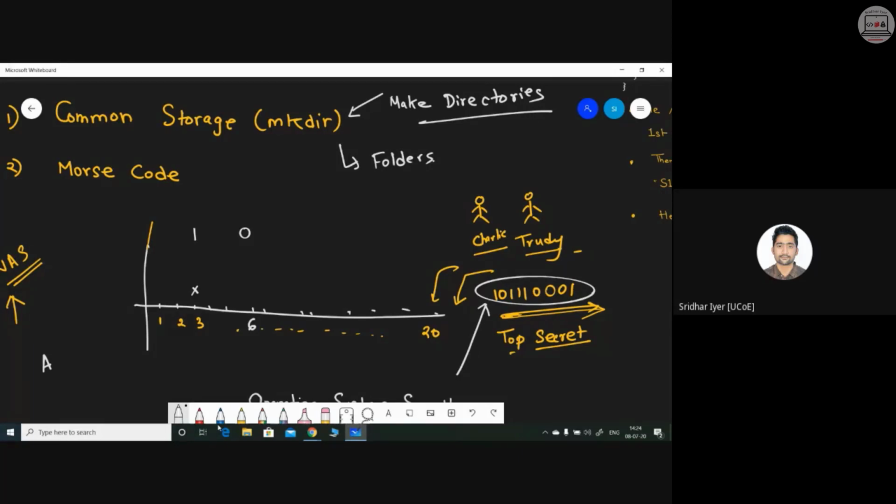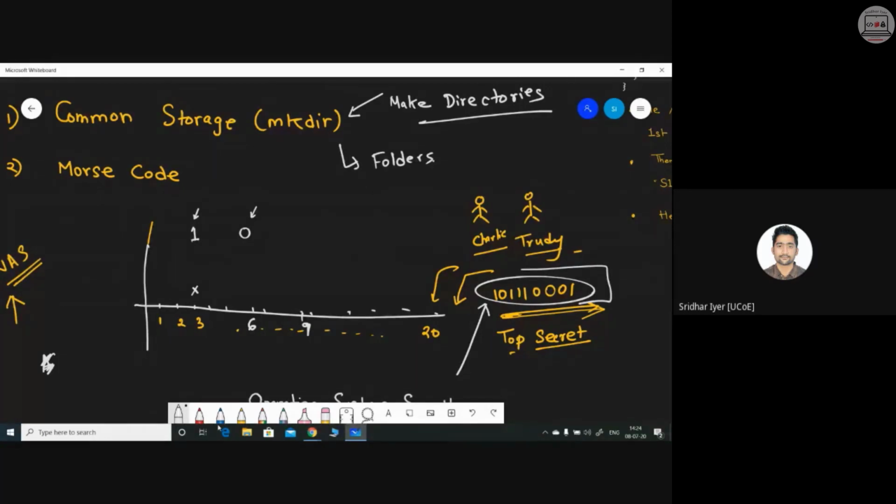So at every third second, for example, Charlie will visit this particular common folder. If the folder called A is present, he or she will assume that that is the presence of a 1 bit. Similarly, at the 6th second, again Charlie visits that folder. If A is not present, he or she will assume that bit is a 0 bit. In the same fashion, after every 3 seconds, they are going to read the same common channel. And at the end, they will be able to get this entire message without even actually sharing that message.